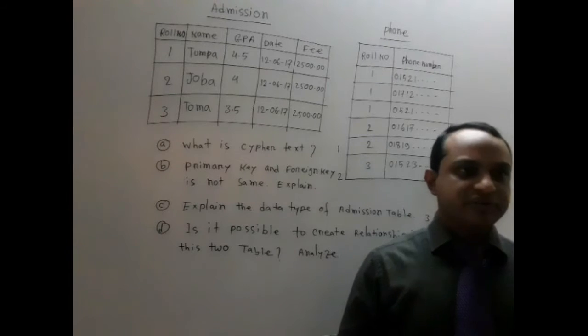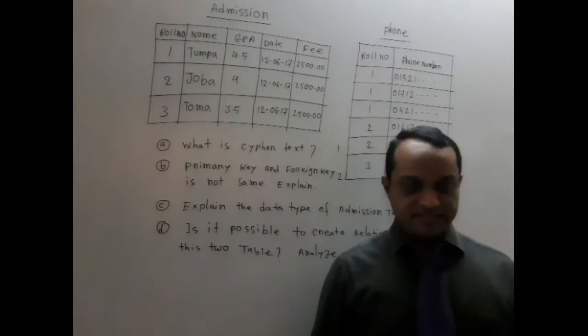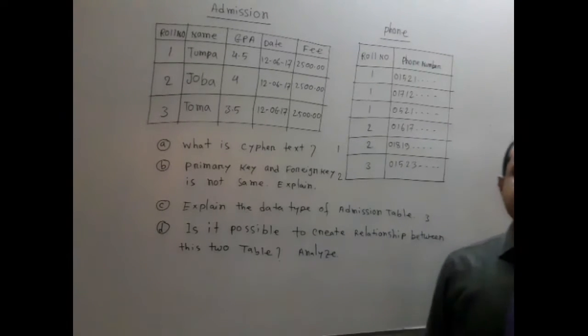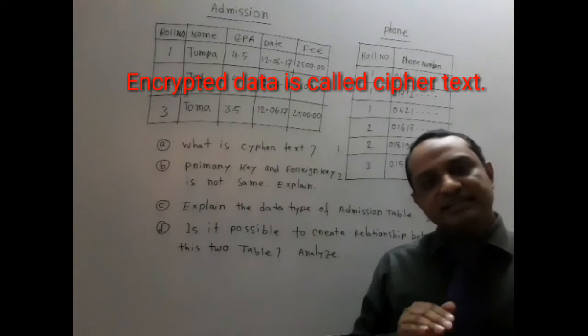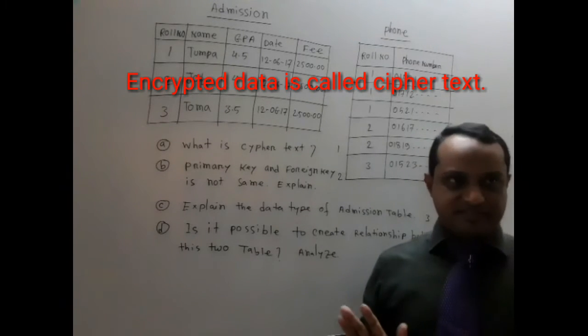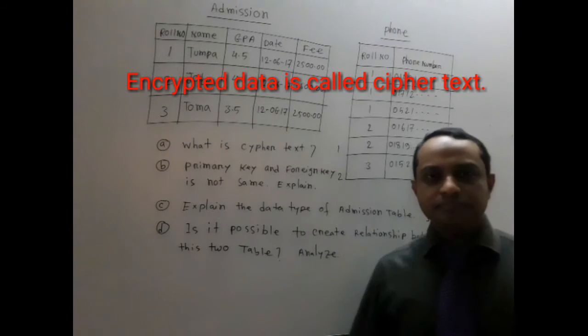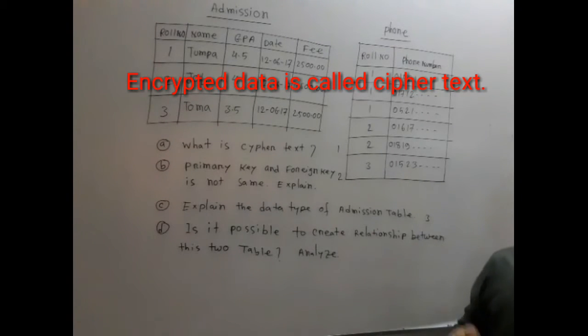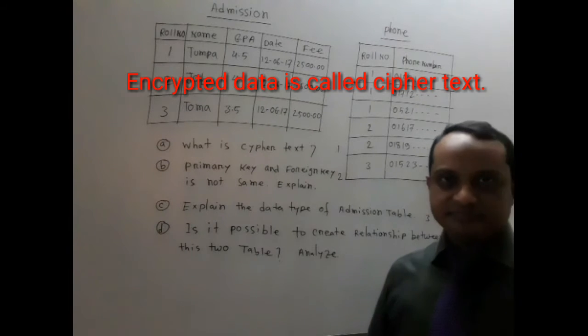To maintain the security, this text is used. So you can say ciphertext is encrypted data, or encrypted data is called ciphertext. You can write in your copy, encrypted data is called ciphertext.